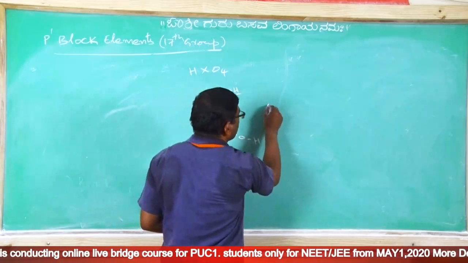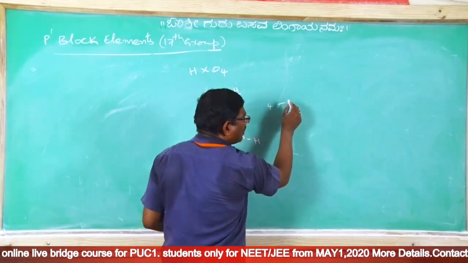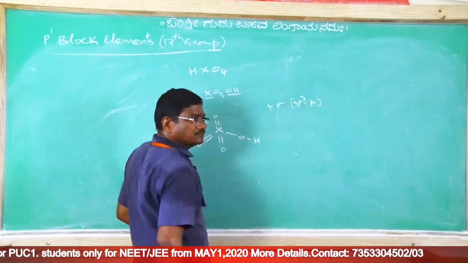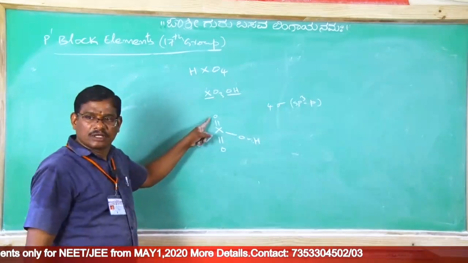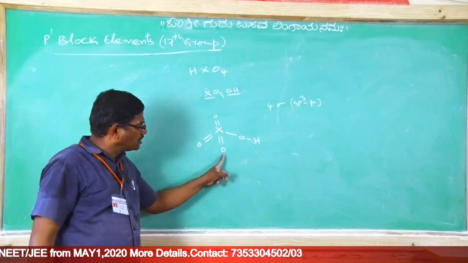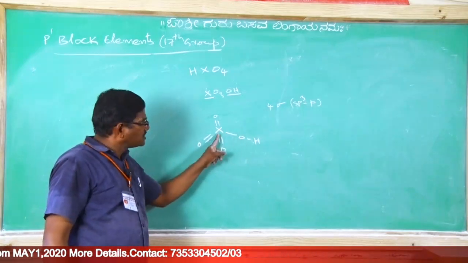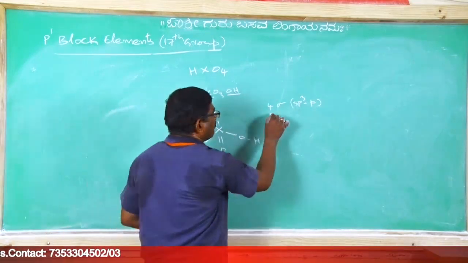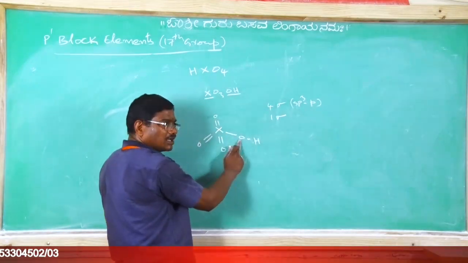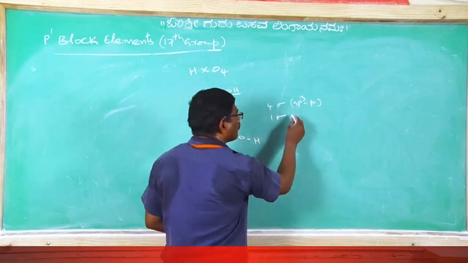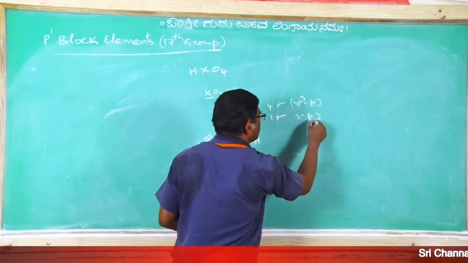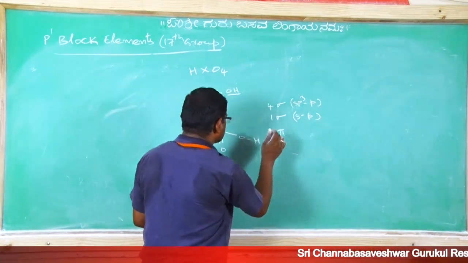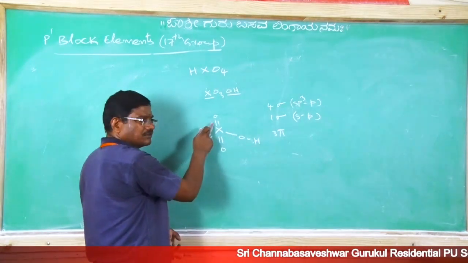So comfortably you can write 4 sigma sp3-p. Correct? Oxygen p orbital, this oxygen p orbital, oxygen p orbital. This X is sp3. So 4 sigma sp3-p and 1 sigma, this is what? P. It is S. Therefore 1 sigma S and P. Sigma bonds are covered. And 3 pi bonds are these 3.